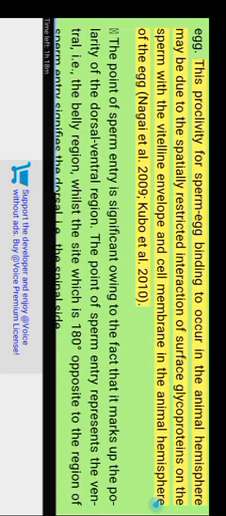This proclivity for sperm-egg binding to occur in the animal hemisphere may be due to the spatially restricted interaction of surface lipoproteins on the sperm with the vitelline envelope and cell membrane in the animal hemisphere of the egg. Nagai et al. 2009, Kubo et al. 2010. The point of sperm entry is significant because it marks the polarity of the dorsal-ventral region. The point of sperm entry represents the ventral, i.e., the belly region, whilst the site 180 degrees opposite to the region of sperm entry signifies the dorsal, i.e., the spinal side.